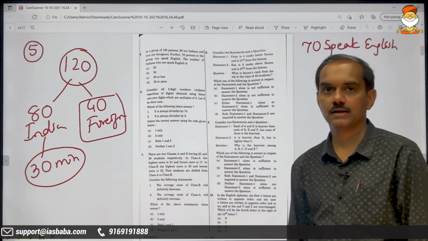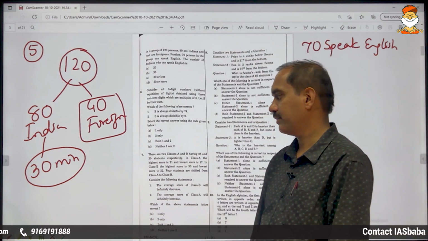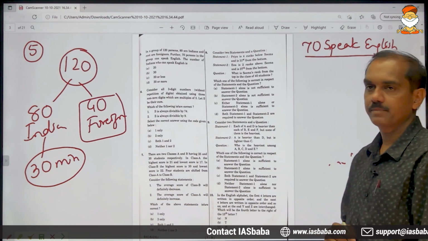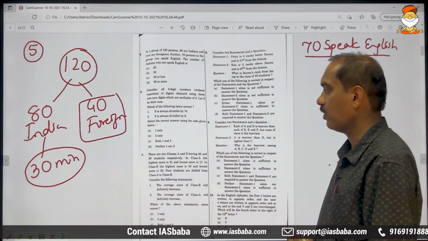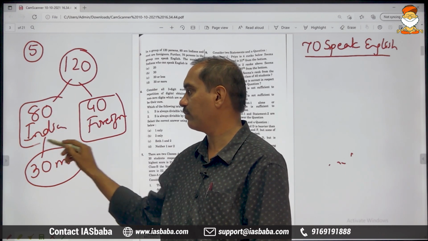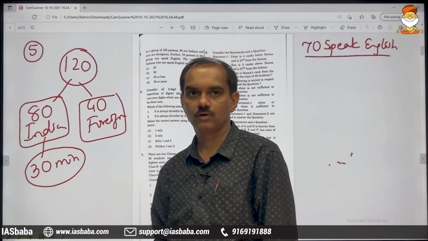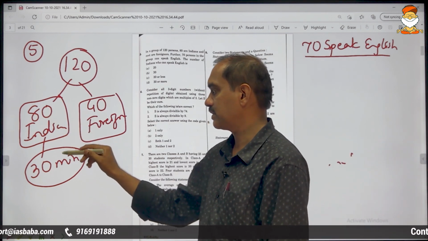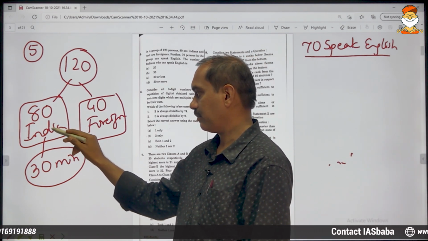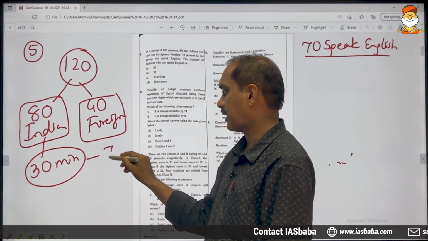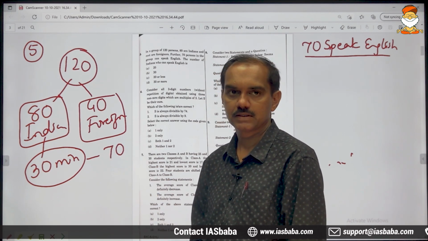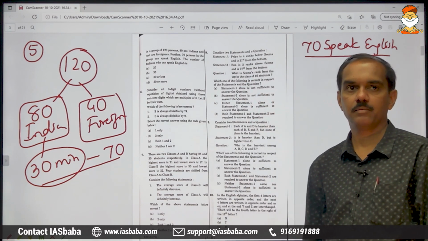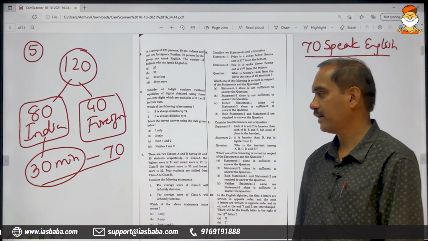Now let's see how to find out the upper limit. 70 are speaking English and all these 70 can be from these 80. All the 70 can be, we are not sure. All the 70 English speaking can be from these Indians. So maximum it can go till 70. This is the range, 30 to 70. Minimum is 30, maximum he can go up to 70.